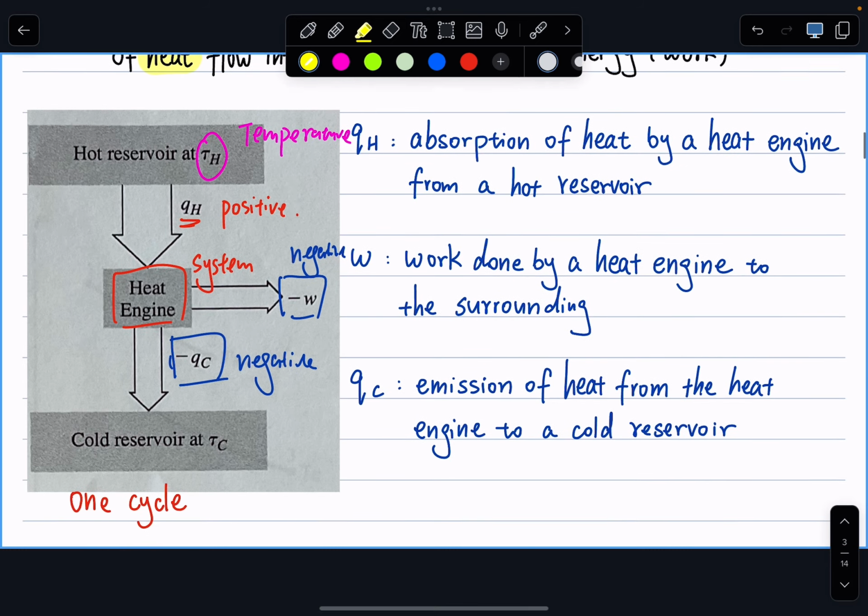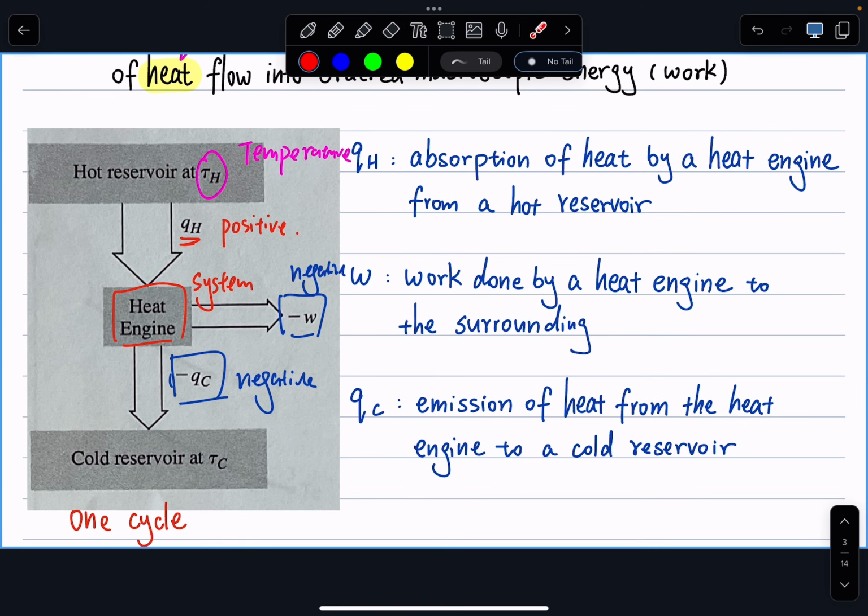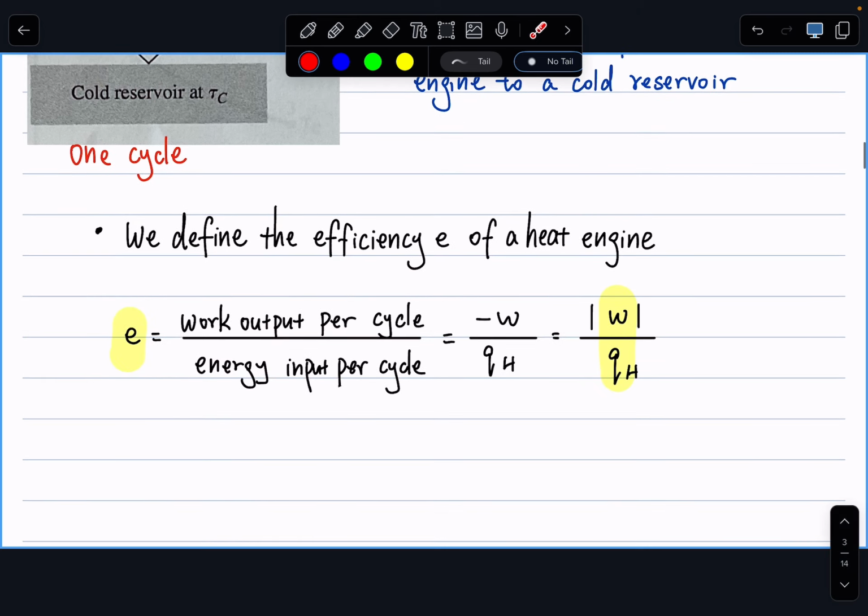With me so far? So we went over what a heat engine is, what the setup of the heat engine is, what the signs of heat transfer and work taking place at the heat engine are, and we defined the efficiency of the heat engine. So now we want to take one step further to think about how we can use our definition of efficiency in combination with the first law of thermodynamics.